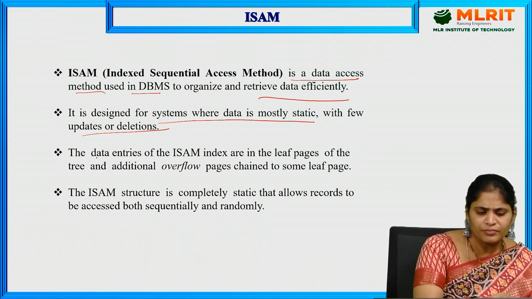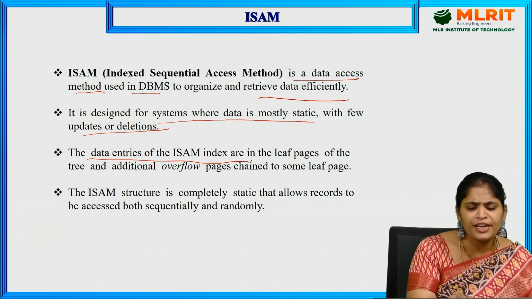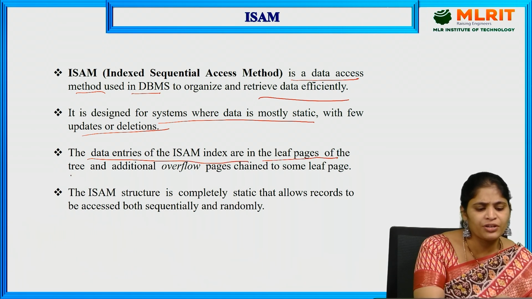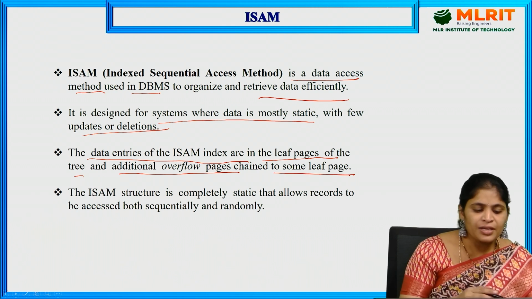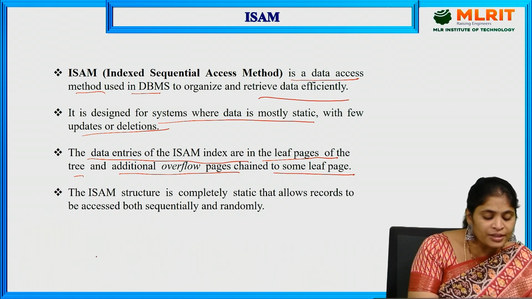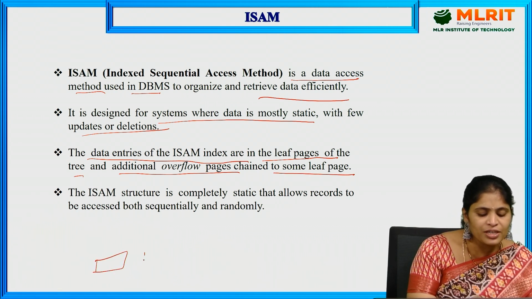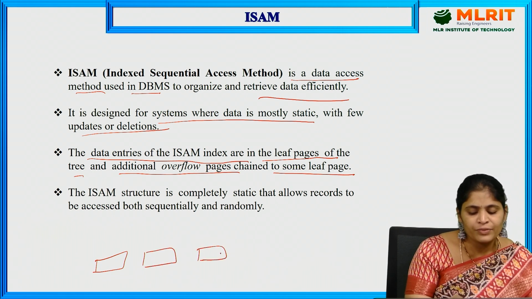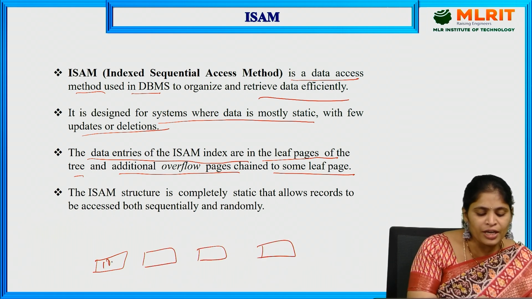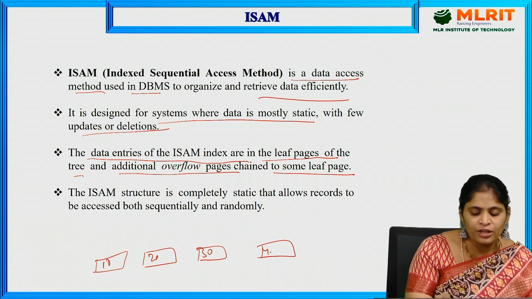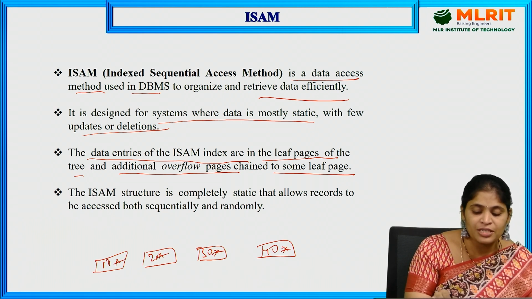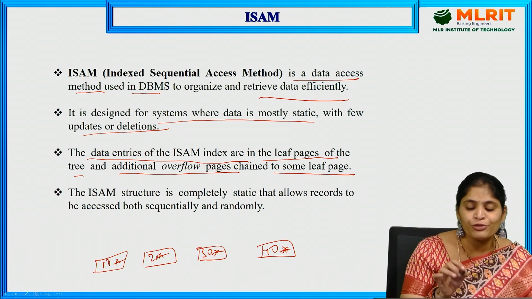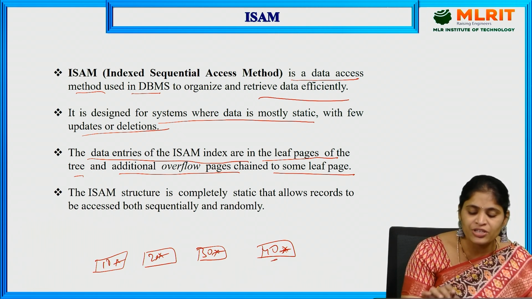The data entries of the ISAM index are in the leaf pages of the tree, and additional overflow pages are chained to some leaf pages. Initially, whatever data we enter, say 10, 20, 30, 40, will be represented with an asterisk. If I represent an asterisk symbol, that is the actual data.